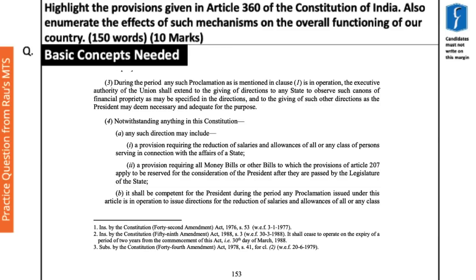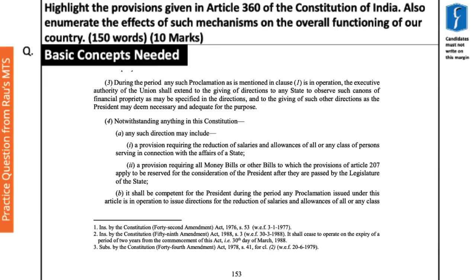So what this clause means is that once a financial emergency comes into play, the autonomy of the states as far as financial matters are concerned ends then and there. And the union government becomes empowered to give whatever financial orders it wants to give to the states, and it's the duty of the states to follow such financial instructions from the center.